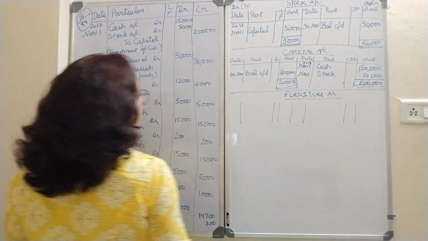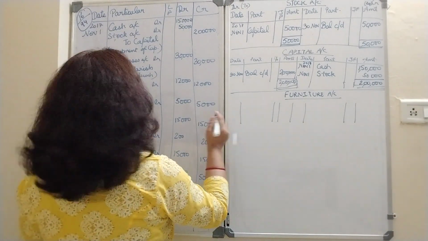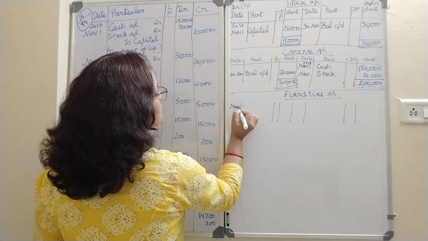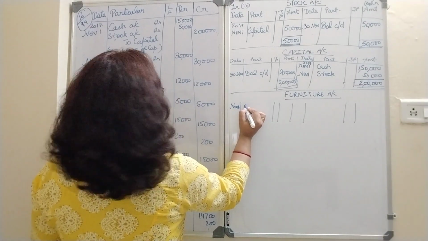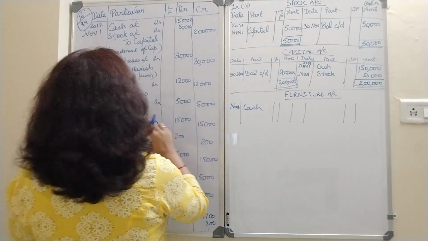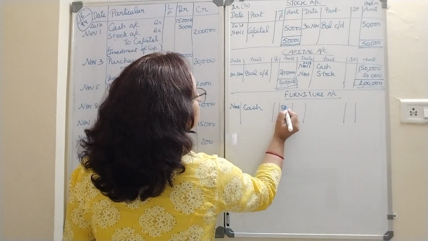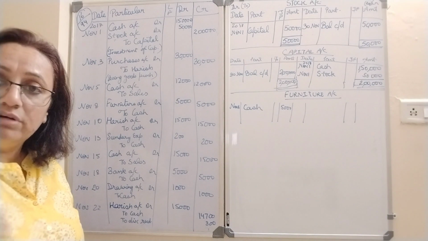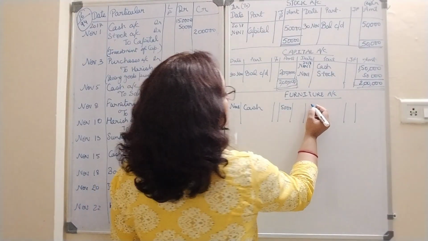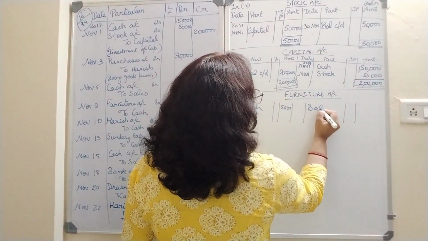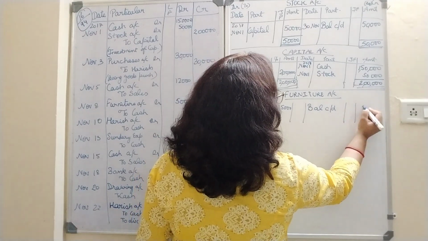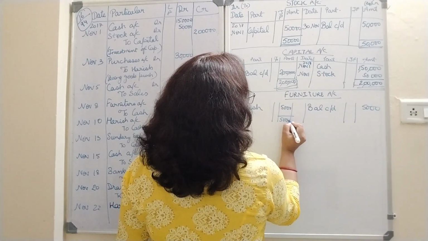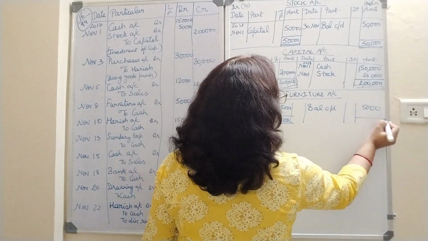Furniture account debit to cash, which is the to side, this one. So November 8 this transaction was done. So cash 5,000. Nothing else is related to furniture. So over here I will write balance carried down 5,000, and then this way.